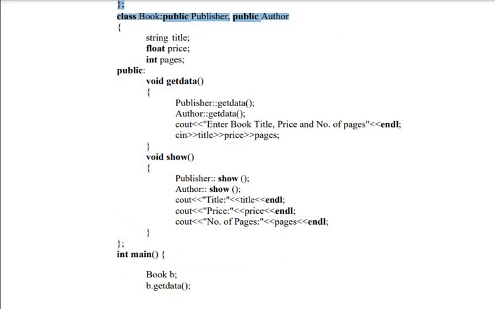So even in this I have get data and show. All the three classes have the same member function names, get data and show. That is the reason whenever I call the data of a parent class, I am specifying the class name: publisher get data, author get data, publisher show, author show. And as usual, in the main program you create the object of the derived class, and the derived class is book here, and the object is b dot get data and b dot show.